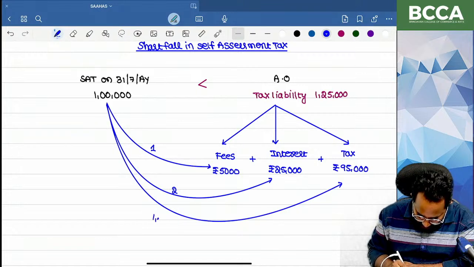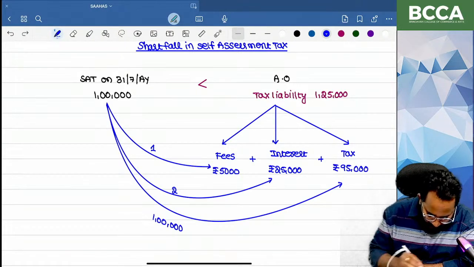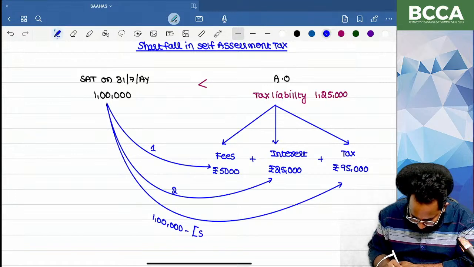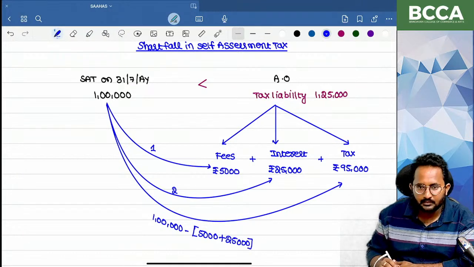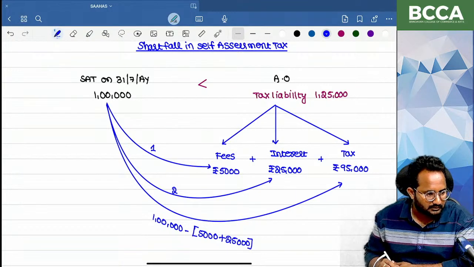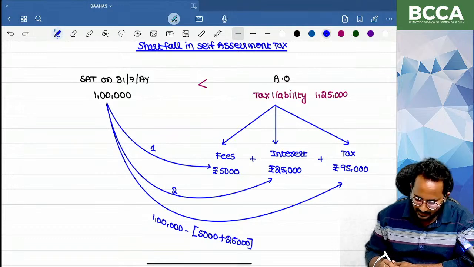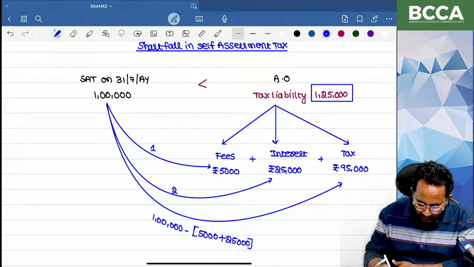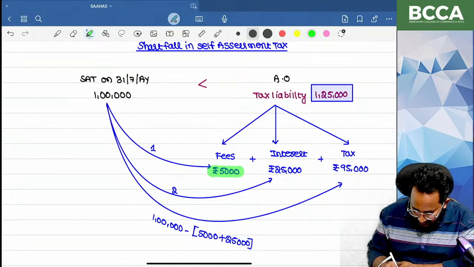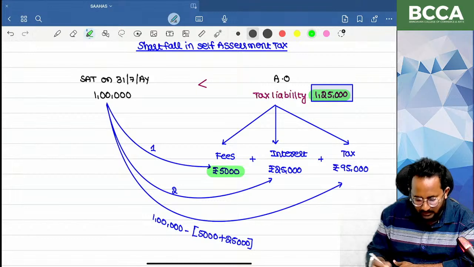How much amount is there? 1 lakh. Already 5,000 for fees is over. Next, 25,000 interest is over. How will the tax become? 1,25,000 is there.